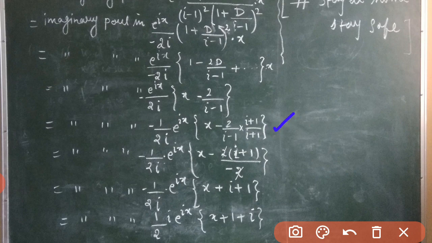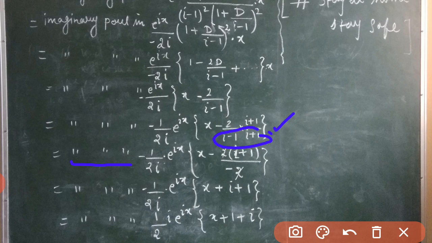Now this is equals to the imaginary part of minus 1 divided by 2i into e to the power ix, bracket x minus 2 into (i + 1) divided by minus 2. While solving the denominator, we are left with minus 2. Now 2 and 2 get cancelled, and the minus of course. So in the next step we have the imaginary part of minus 1 divided by 2i into e to the power ix, bracket x plus (i + 1).